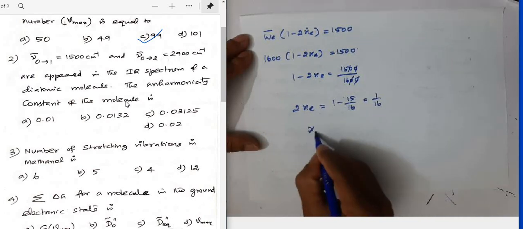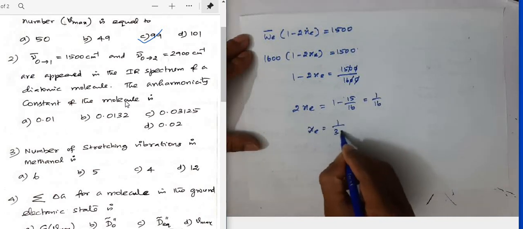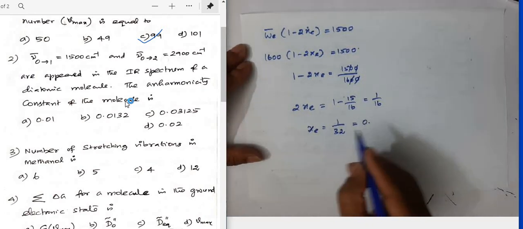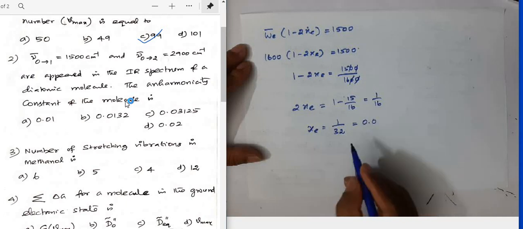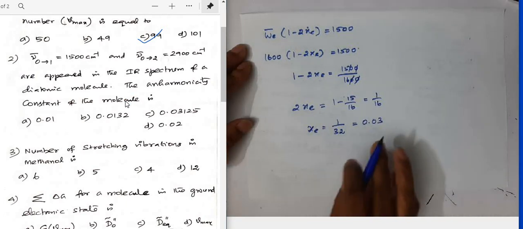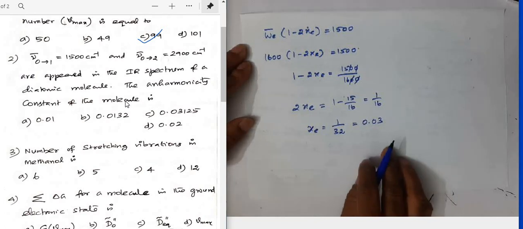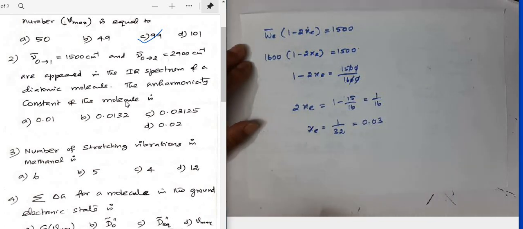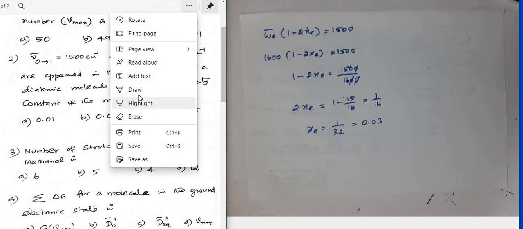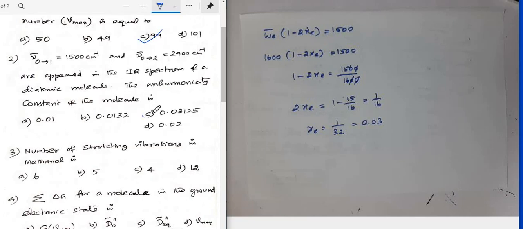Or Xc equal to 1 by 32. 1 by 32 is roughly 0.03. So the value should be around 0.03 something. And we have only one option having this in this range. So this is option number C. So the correct option for this question is option C.